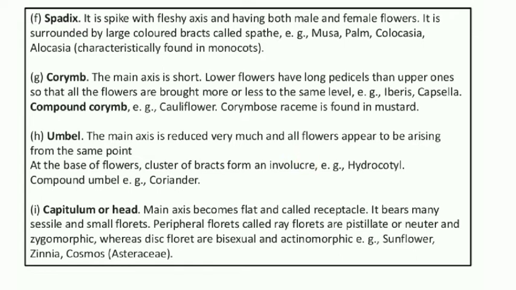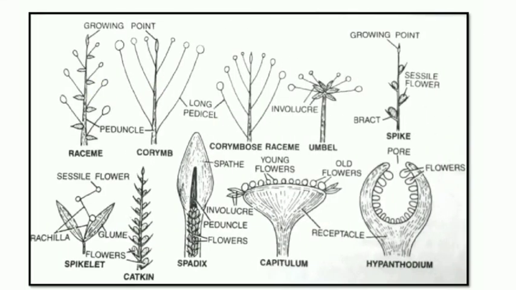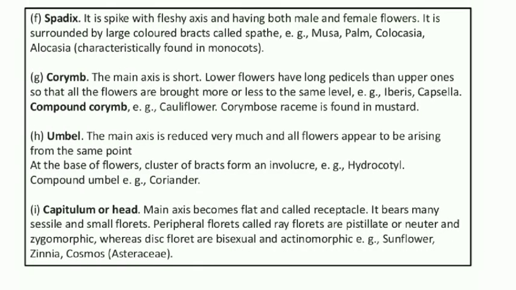It is nothing but a group of bracts which form a cup like structure below the flowers, that is what we call an involucre. Example, hydrocotyl, and compound umbel is present in coriander. Compound umbel means it is branched, simple umbel is unbranched, compound umbel is a branched structure.